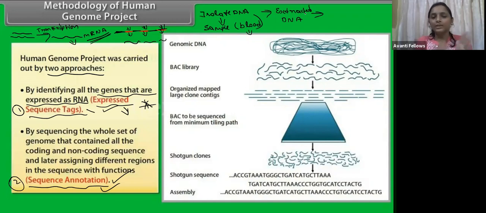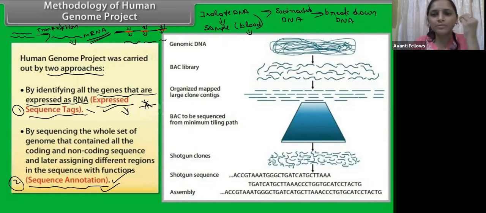We know that the human genome, the human DNA, is very long, right? If we start studying that whole thing, it will take a lot of time. There is also no technique for studying such long DNA. For this, we have to break down the DNA. This is a very long DNA, so we have to break it down into pieces like this.